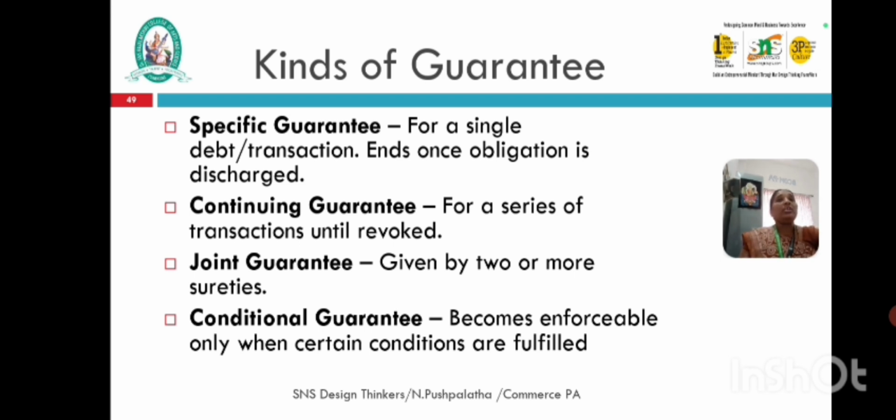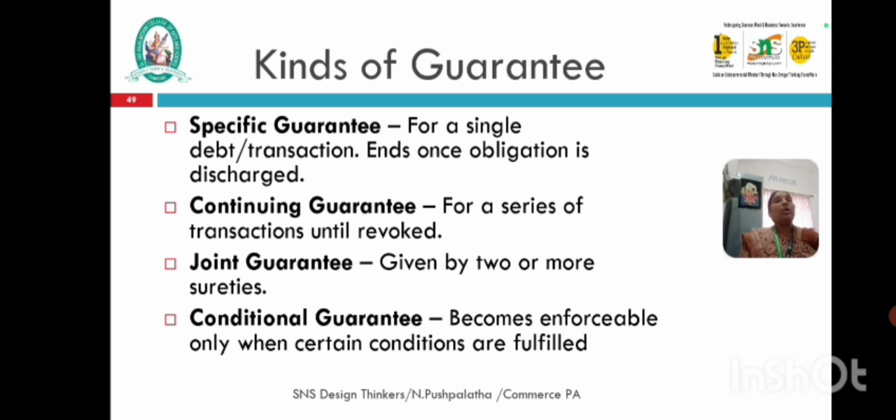Next one, joint guarantee. A joint guarantee is given by two or more sureties. Two or more sureties together give the guarantee in favor of the creditor, in respect of the same liability. The nature of liability, joint, several or joint and several, depends on the terms of the guarantee. Commonly, the creditor may sue one or all sureties if the guarantee allows.